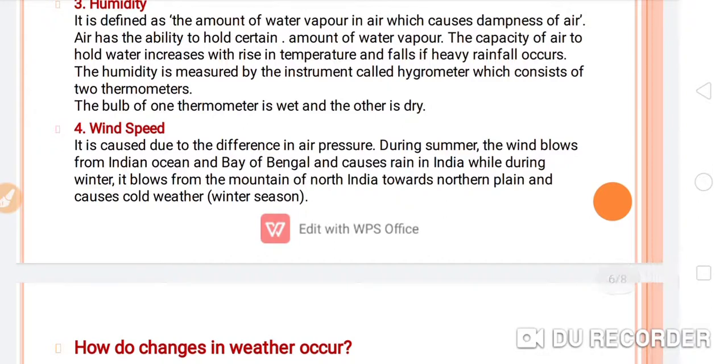Now the next element, that is the wind speed. It is caused due to the difference in air pressure. During summer, the wind blows from the Indian Ocean and Bay of Bengal and causes rain in India, while during winter it blows from the mountains of North India towards the northern plain and causes the cold weather of the winter season. So this is the wind speed.